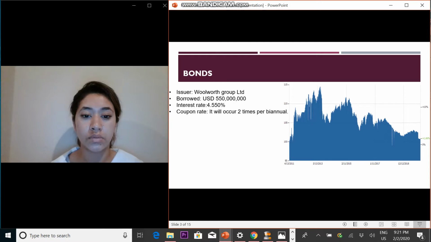Woolworths has borrowed USD $550 million with an interest rate of 4.550%, which is due on 4 December 2021. Coupon payment will occur 2 times per year. So this is the difference between common stocks and bonds.